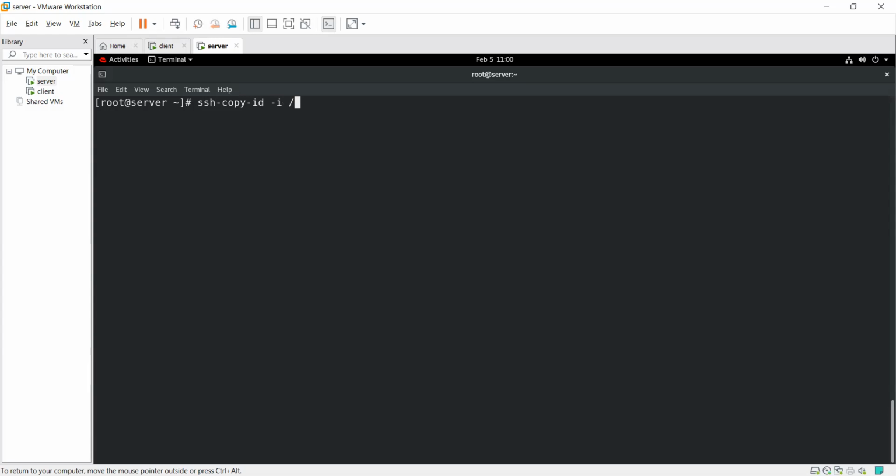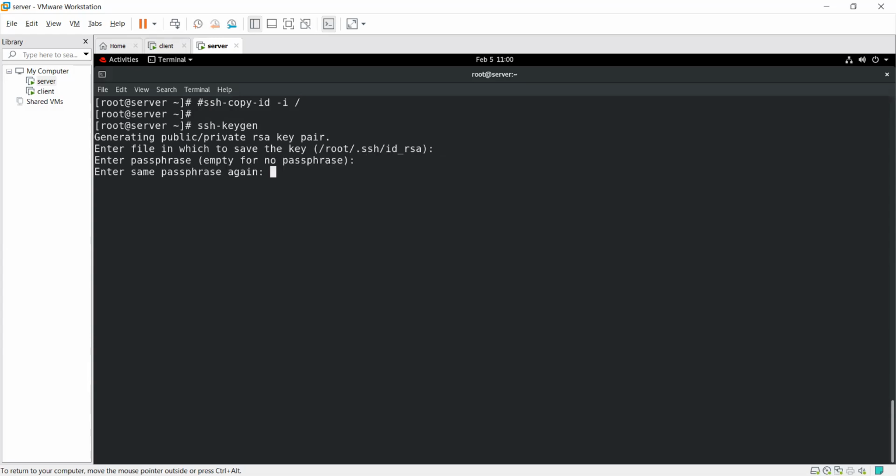Sir, maybe right, because I forgot what the command was. Not at all. This is the command to copy the key. Firstly, we have to generate the key with the help of ssh-keygen. It is a very small command, guys. Key means the key, gen means generate. With the help of ssh-keygen, I am able to generate my key.